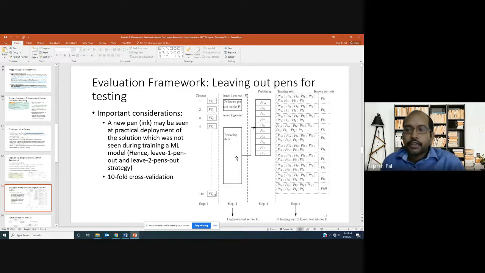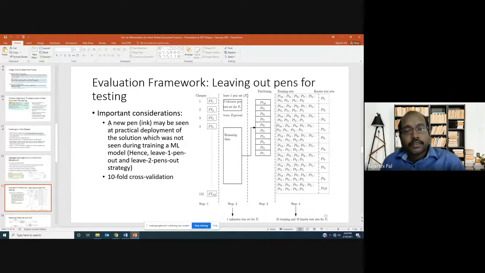Then we partition the remaining data into 10 folds, and we train using 9 of those folds, and the 10th fold is used for validation. That's also basically a known test set. So we are doing 10-fold cross validation in order to remove some kind of bias on the training set that we are using.